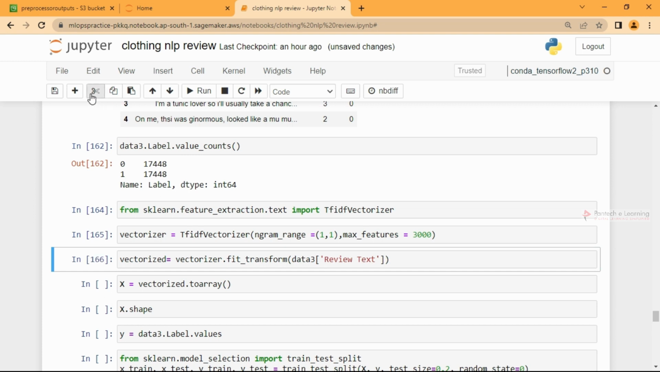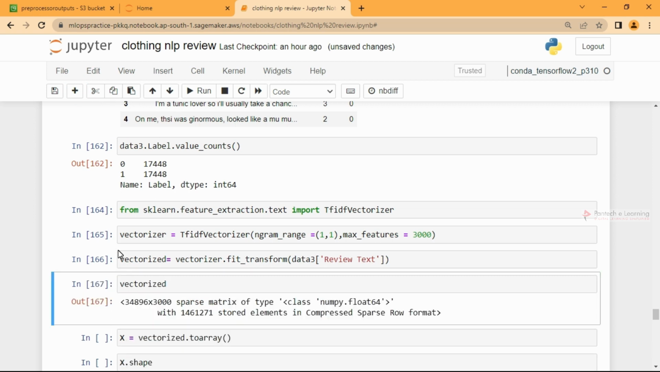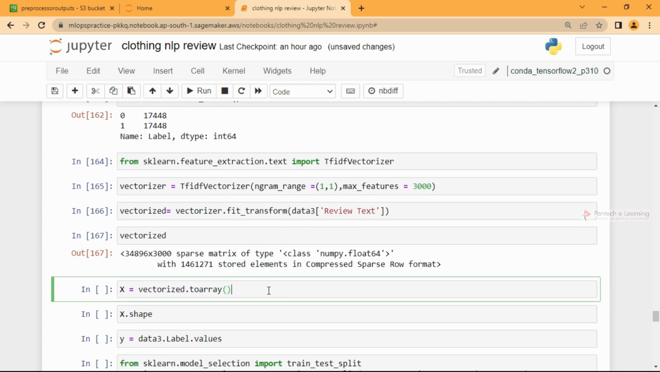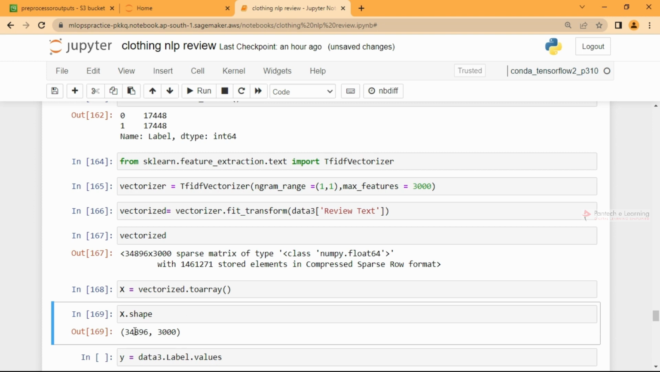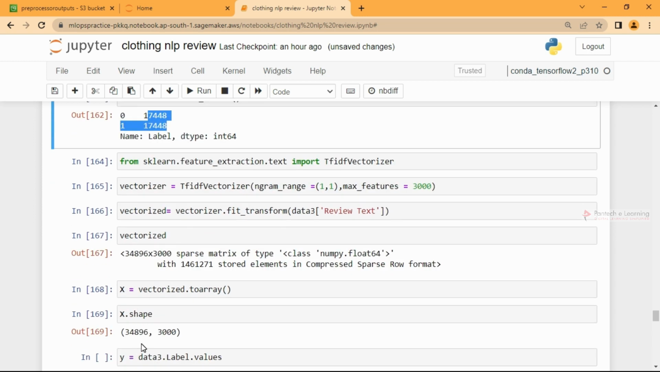If I go and print the vectorized output, you cannot see it actually. It's a sparse matrix of NumPy. You can just turn it into an array. If you want to see the shape of it, you can go check it. In total we have 34,896. It has just been converted into numerical shapes, etc.